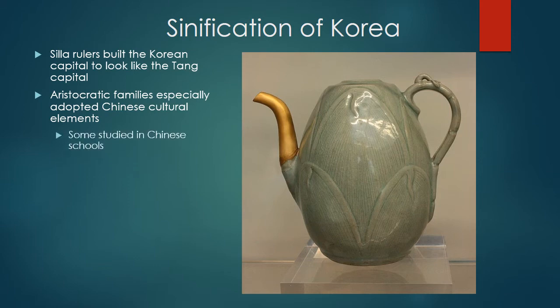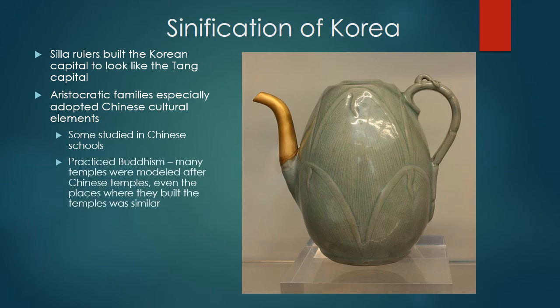Some upper class went and studied in Chinese school, and the majority of them practiced Buddhism. Many of the temples, like you saw in your book, were modeled after Chinese temples, so that pagoda architecture that you saw over and over again. And similar places, usually near water, very serene and beautiful settings in nature, etc.